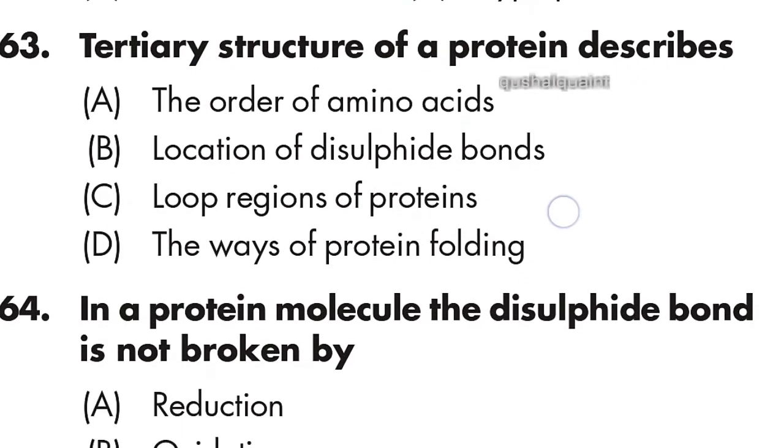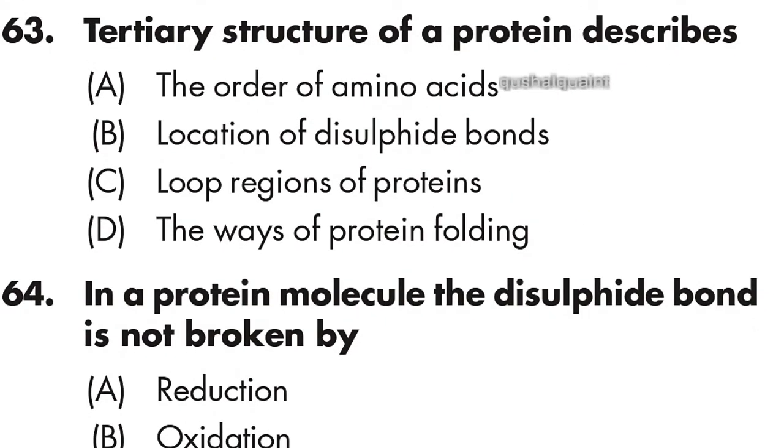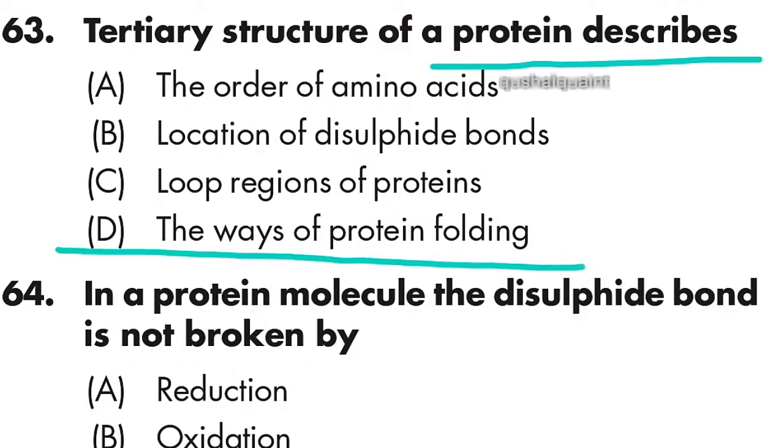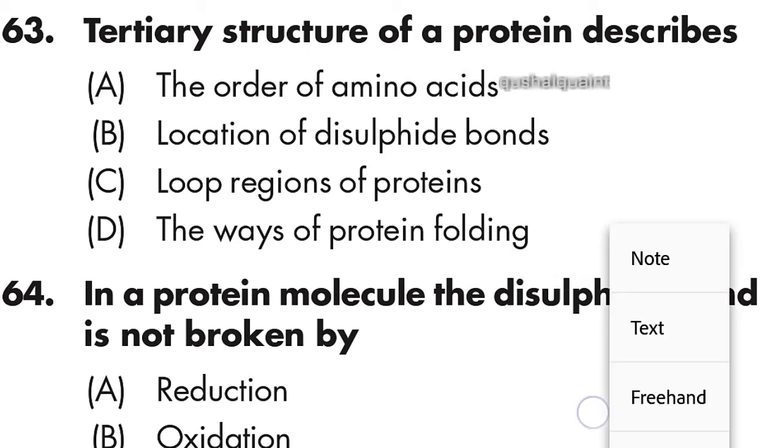63: tertiary structure of a protein describes the way of protein folding. Option D is right.